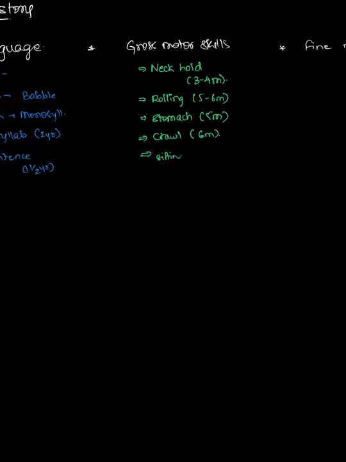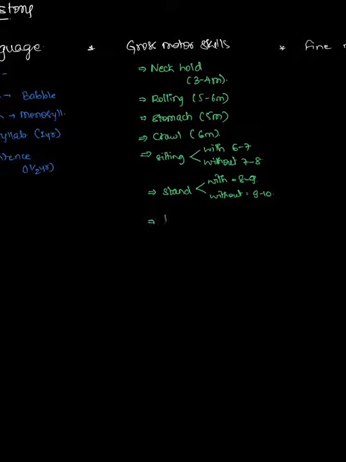Then sitting with support and without support. With support it will be doing at 6 to 7 months, while without support is at 7 to 8 months. Coming to the standing part, standing with support will be at 8 to 9 months, while without support it will be at 9 to 10 months. Then walking comes at approximately 1.5 years.